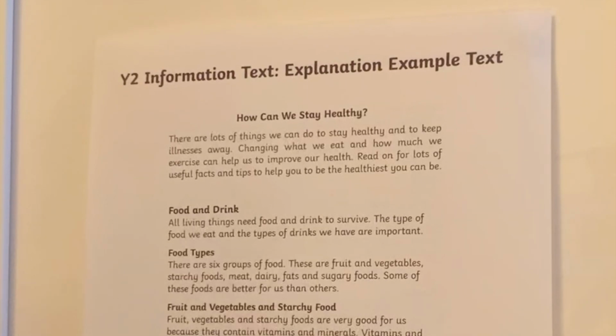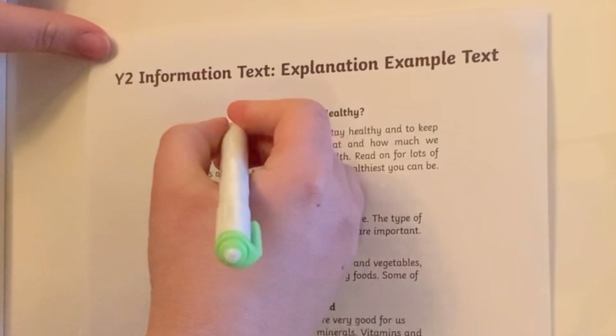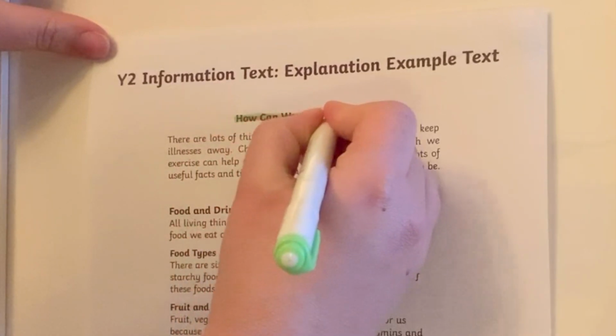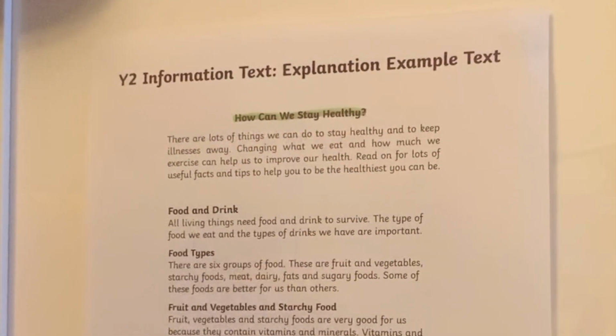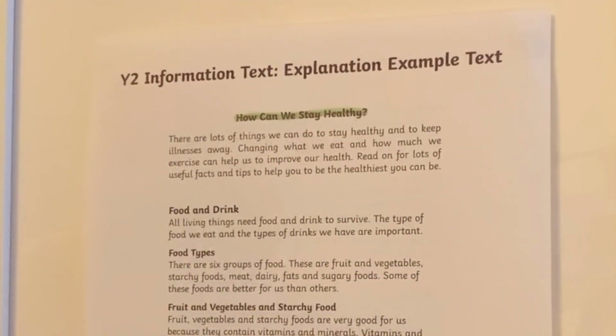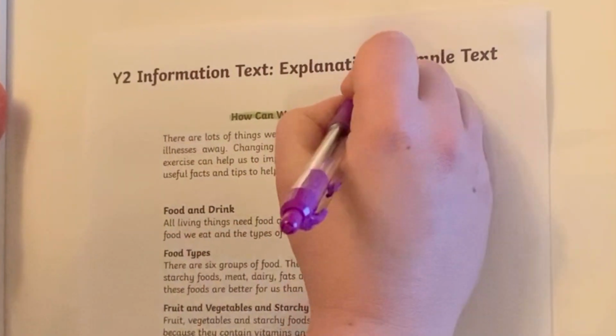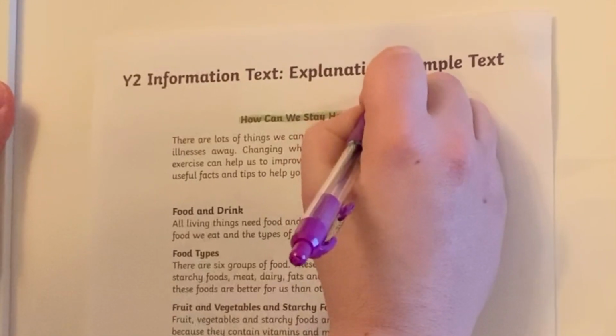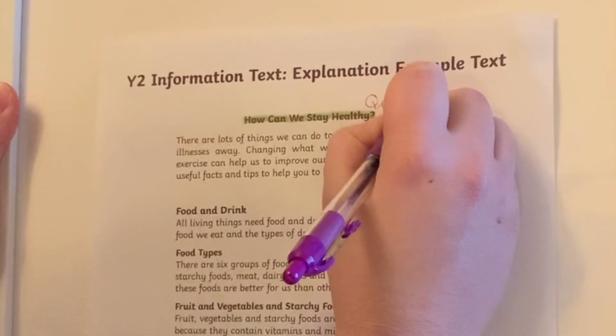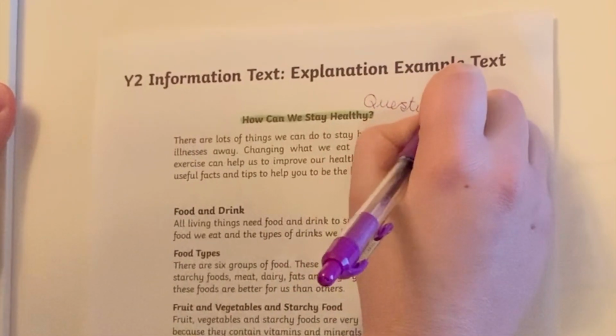So, the first thing we can spot here, I'm going to use my green highlighter, is the title. What do you notice about the title? It's a question. So I'm going to write question title.